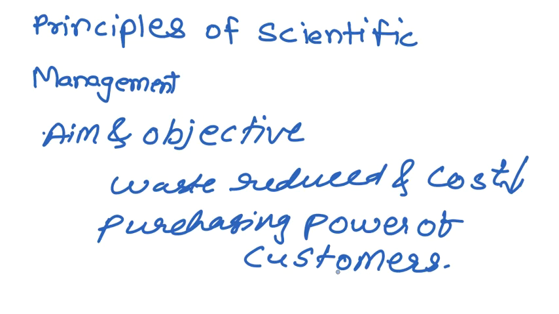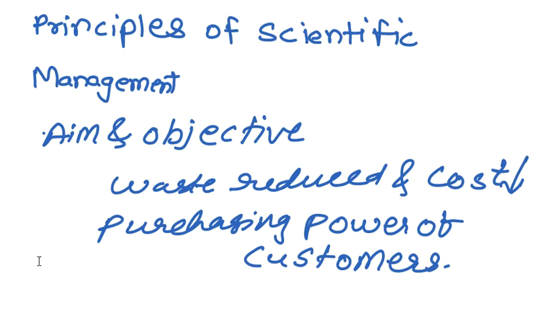If production and productivity increase, then the profit of the organization increases, and we can also reduce the cost of a particular component. And if we reduce the component cost, then the purchasing power of the customer is increased. So that is the aim and objective of scientific management.